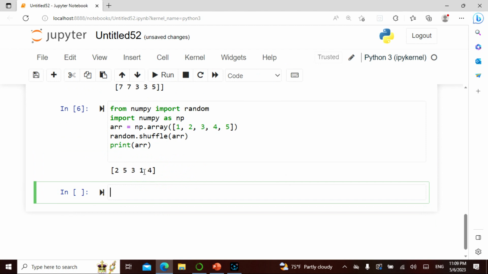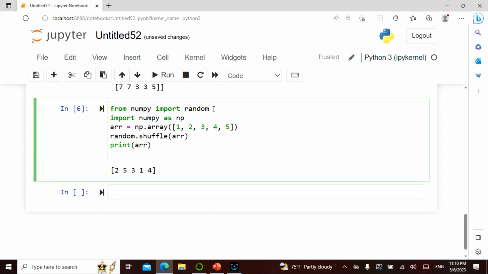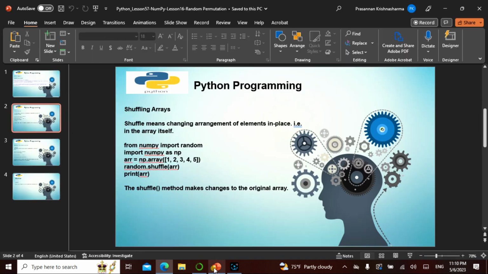See here, it gives me 2 5 3 1 4. It never gave me a number like 6 or 7, a number not available in the array. It only gave me the numbers available. So this is the shuffling, and this is how we do it. We import random, we do this, and we take care of this.